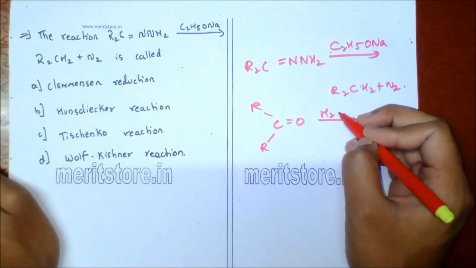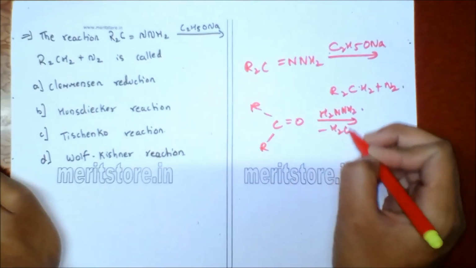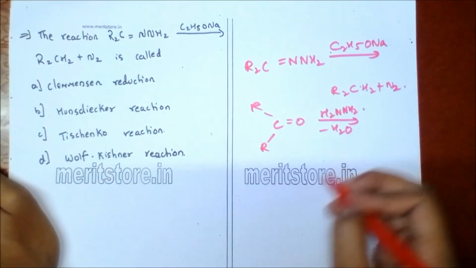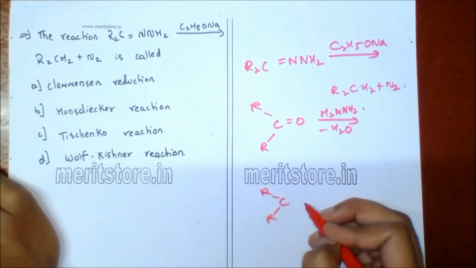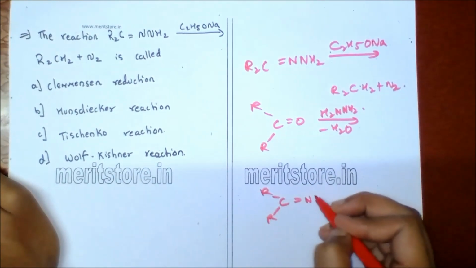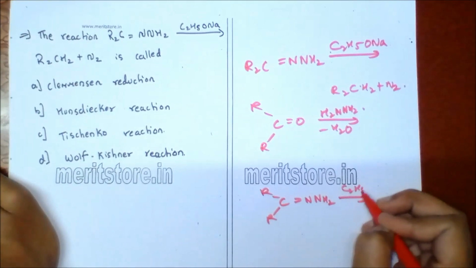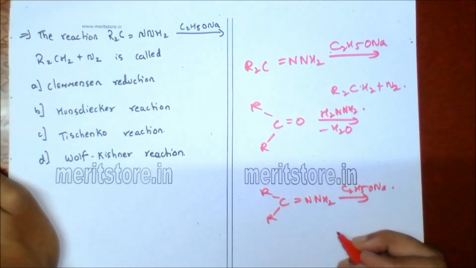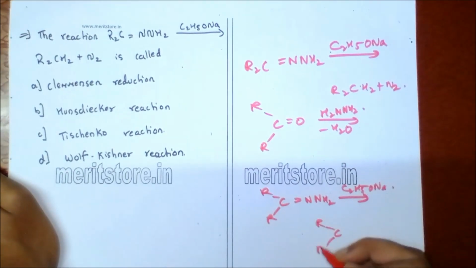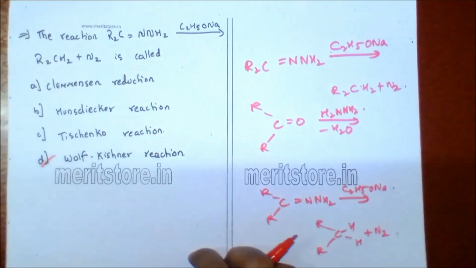In the presence of H2N-NH2, dehydration takes place and the product is carbon attached to two alkyl groups, double bond N-NH2. In the presence of C2H5ONa, it gives an alkane, plus nitrogen gas is released. So option D is the correct answer.